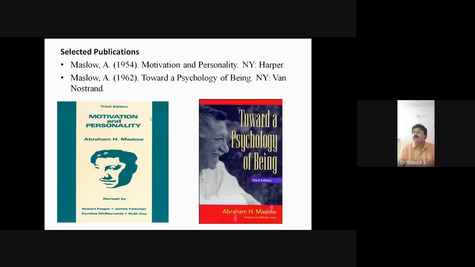published by Abraham Maslow. So these are the famous 2 books of Abraham Maslow. If you want to buy it, it is available in the library. If you want to buy a personal copy, it is available in the bookshop as well as in online platforms.